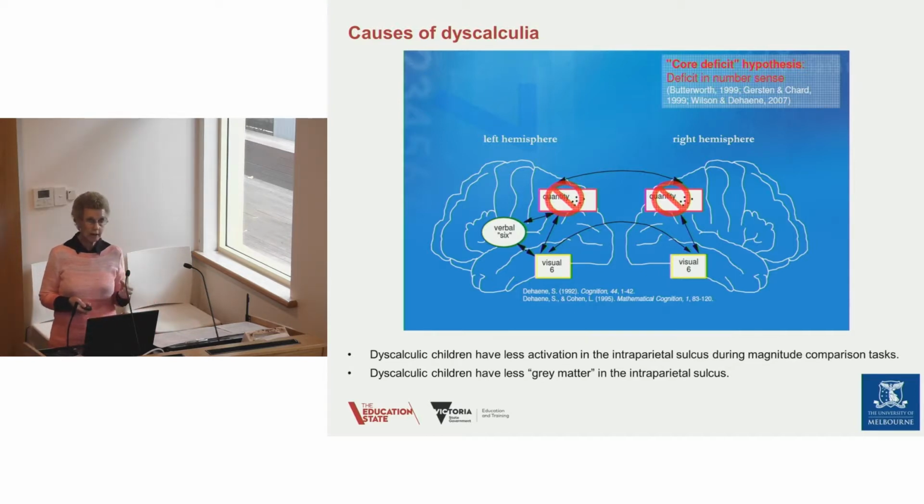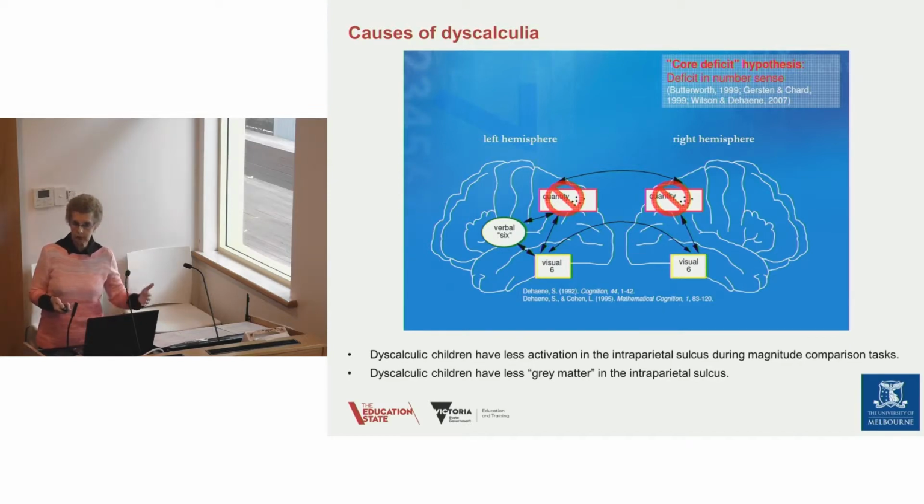So it does look like this is the site of the neurological deficit in the brain, and it is this particular area which in dyscalculic children isn't functioning, and we need to address that by the way we intervene to try and avoid needing that particular connection by building new connections.